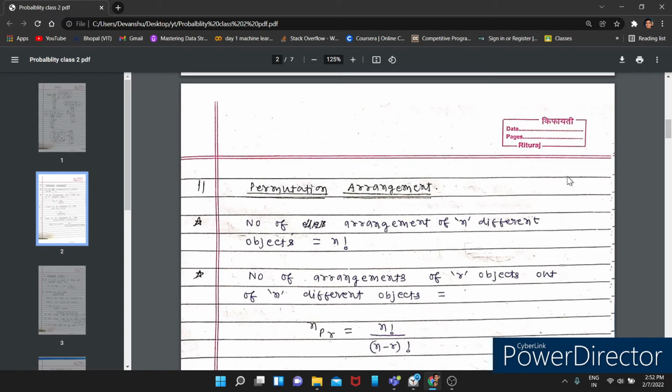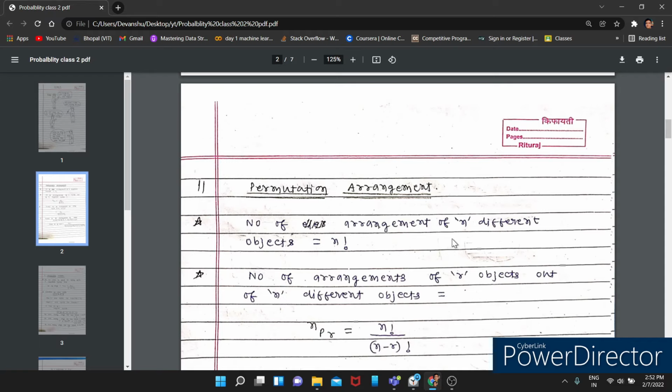Now first we will look at permutation, which means arrangement. Permutation and arrangement are the same word. Permutation means arrangement; we are arranging the words. So the first point says that if you have a question on the number of arrangements of n different objects, then we will apply the formula n factorial.